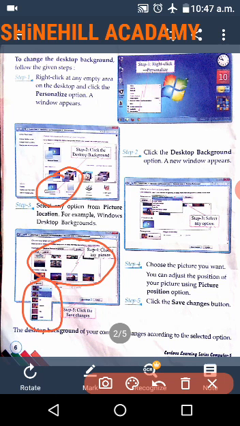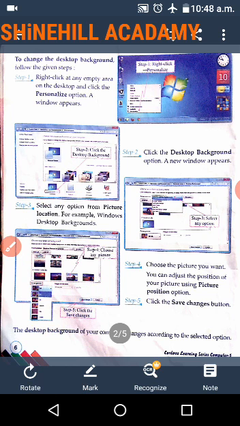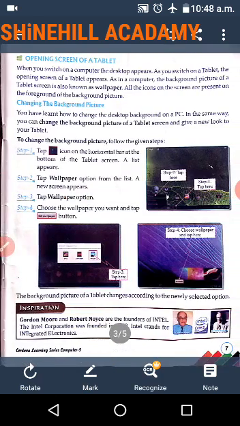The picture position means where the desktop picture appears. It's the center of the screen or top of the screen or bottom of the screen, like that. Next one, step 5. Click the save changes button. Now your desktop was changed. The desktop background of your computer changes according to the selected options.